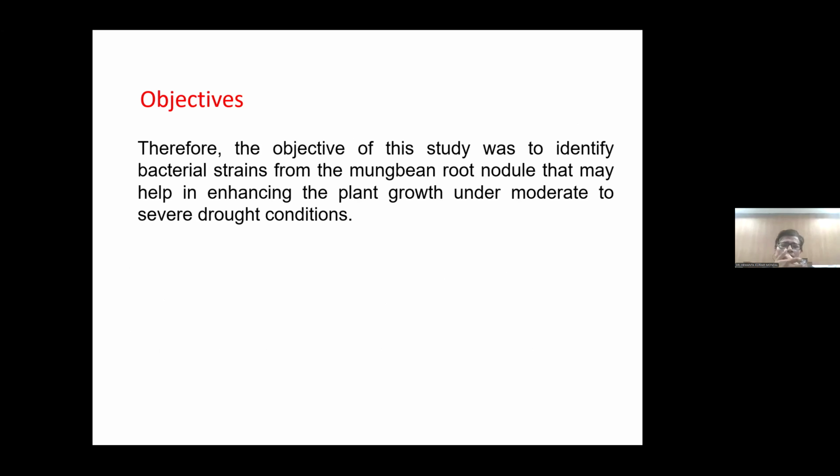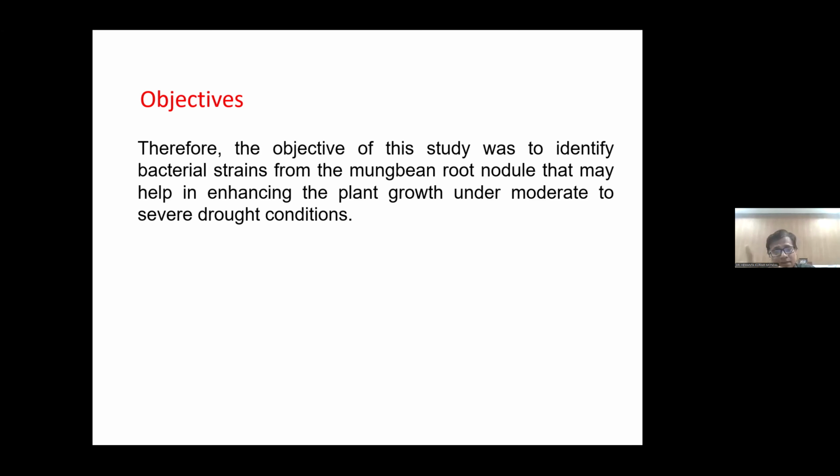So that's why we are taking this objective: to identify the bacterial strain from mung bean root nodule. It also has plant growth promoting traits. Different plant growth promoting traits are there, which I will discuss. It also survives moderate to severe drought conditions. So apart from in vitro testing and analysis, we have tested in the pothouse also.